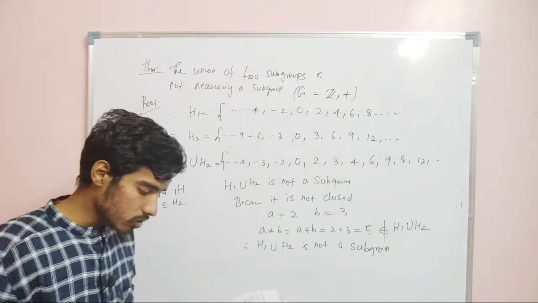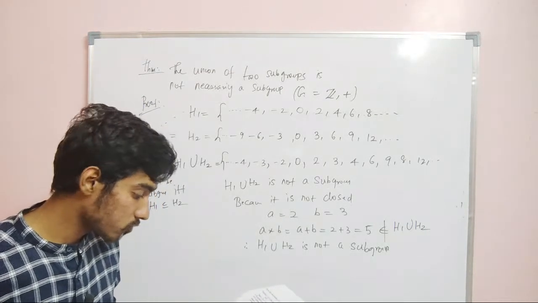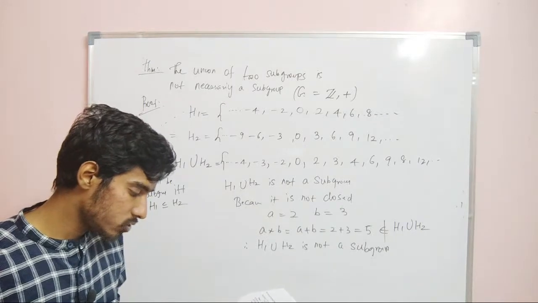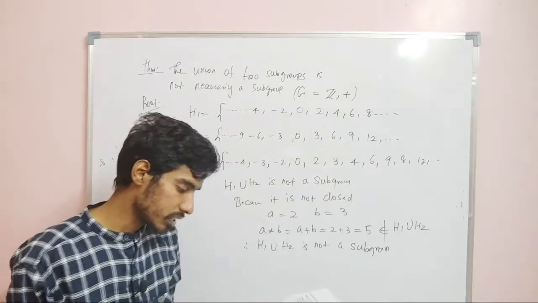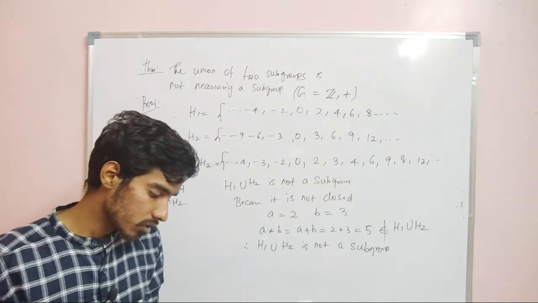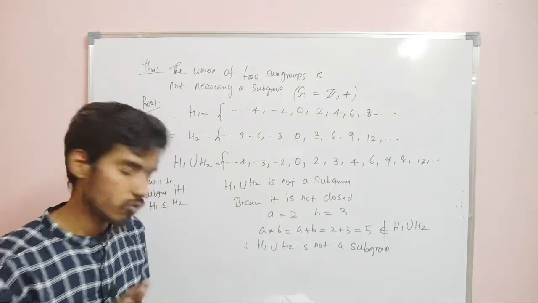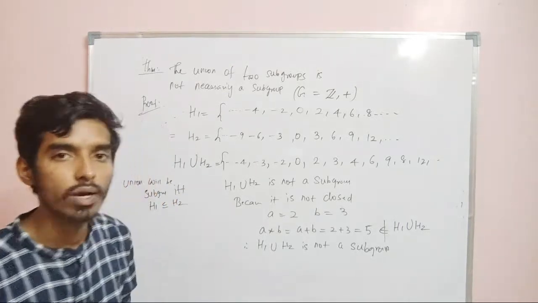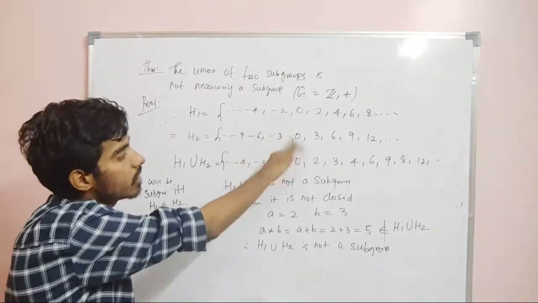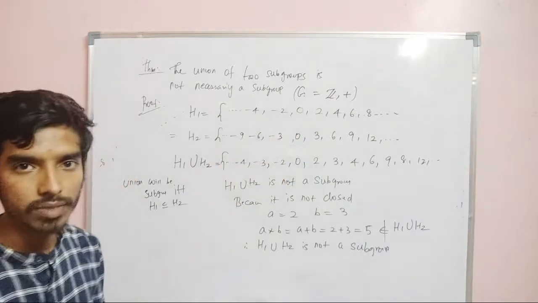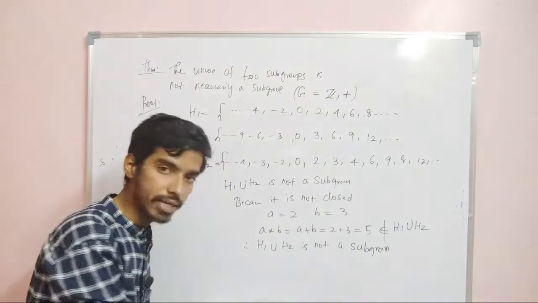If we take a subgroup H3 to be minus 8, minus 4, 0, 4, 8, then the union is a subgroup. We shall prove that the union of two subgroups is a subgroup if and only if one is contained in the other. But in this example, neither is contained in the other.